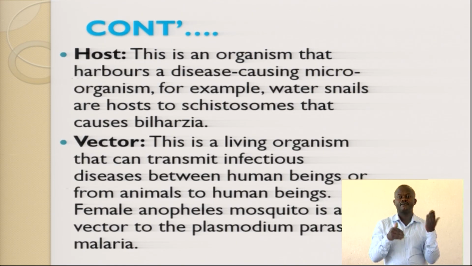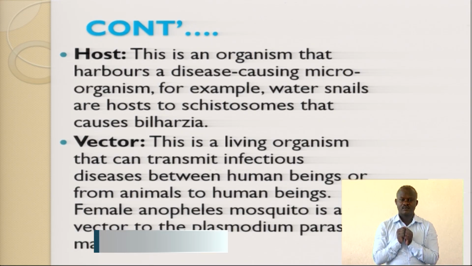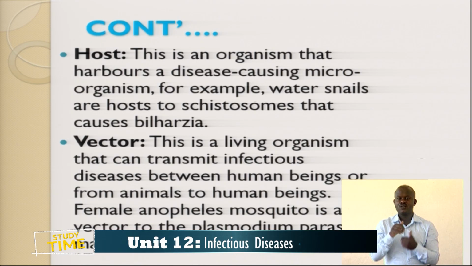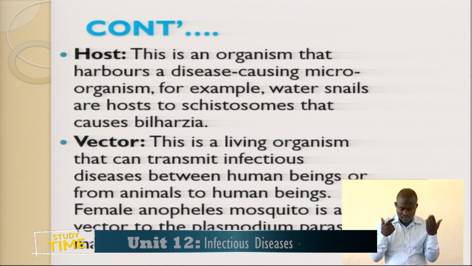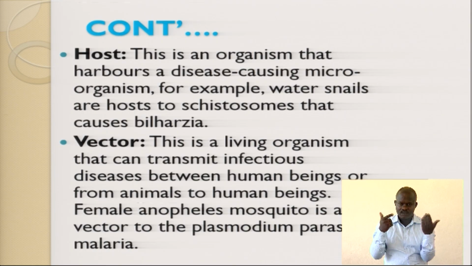Take an example, like the female Anopheles mosquito, which is a vector for the Plasmodium parasite, malaria. So the Anopheles mosquito is the vector that causes malaria, because the Anopheles mosquito carries the Plasmodium parasite that causes malaria in humans, the female one.